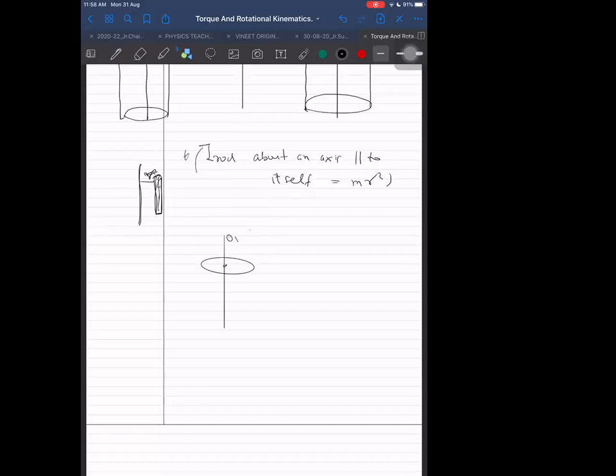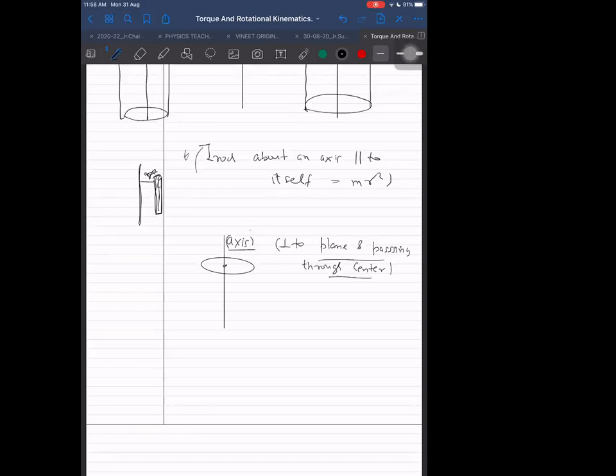About this axis, which axis is it? It is perpendicular to the plane of the ring and passing through the center.